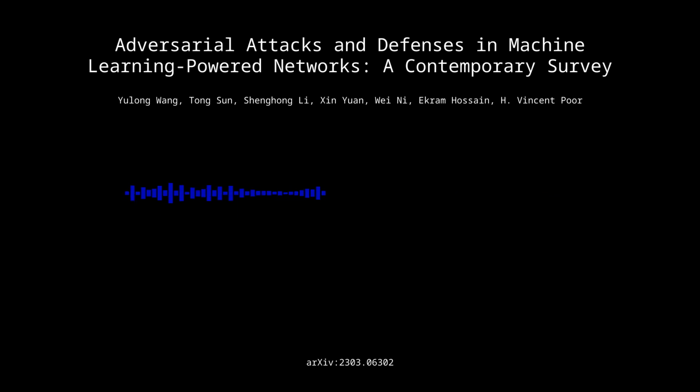Right, and then there's the classic white box, black box, and gray box attacks. The attacker's knowledge of the target model. Exactly. White box attackers have full knowledge. Black box only see inputs and outputs, and gray box are somewhere in between. Makes sense, but the paper goes deeper than those traditional classifications, right? Oh, yeah. It dives into more nuanced types, especially in how they exploit the training process of machine learning models.